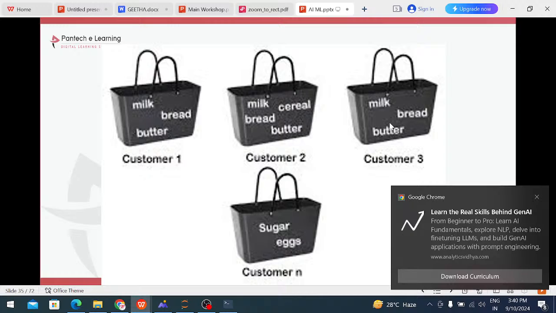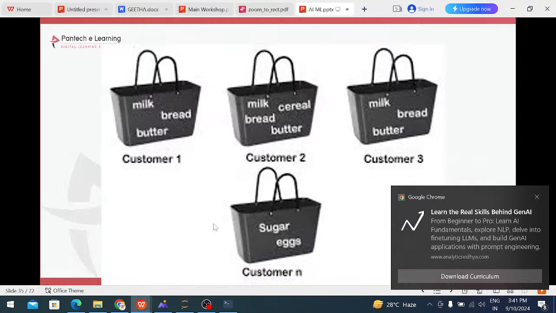And another person, a lot of customers are visiting each day. For example, milk is there. The third customer purchases milk, bread and butter, and the fourth customer purchases sugar, eggs. Which product is purchased by most of the people, and most of the people purchase milk only. This is known as the market analysis. This is the unsupervised machine learning.